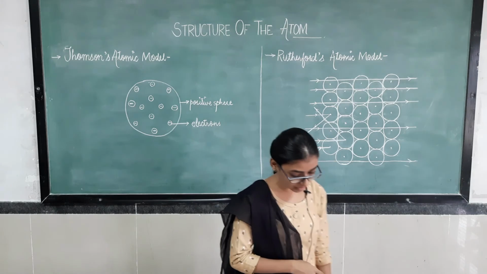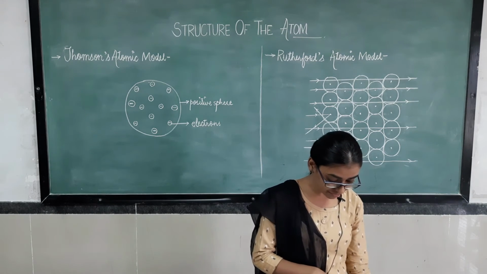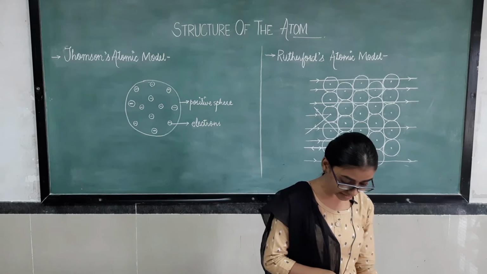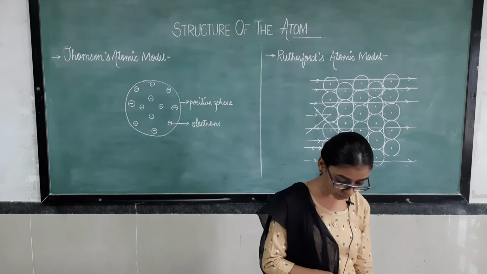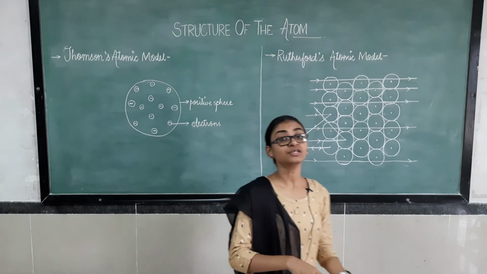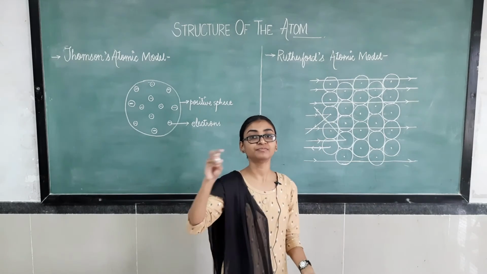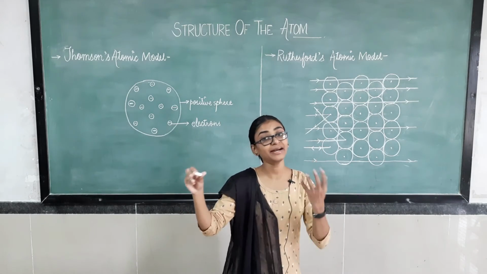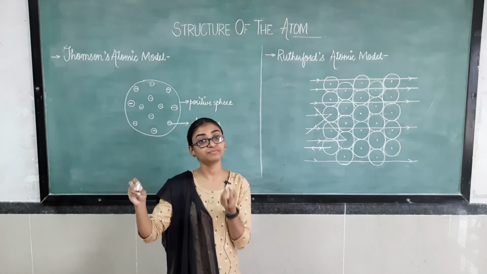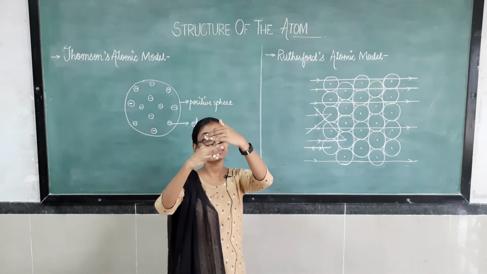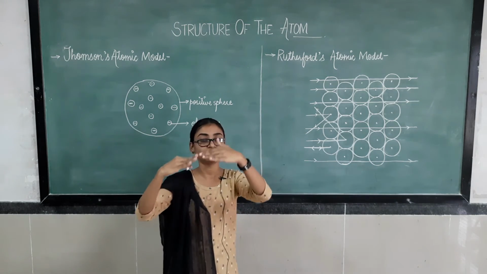Okay. Now, very few particles were deflected from their path, indicating that the positive charge of the atom occupies very little space. Alpha particles have positive charge, and protons also have positive charge.